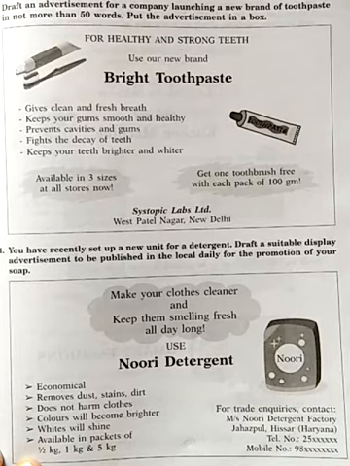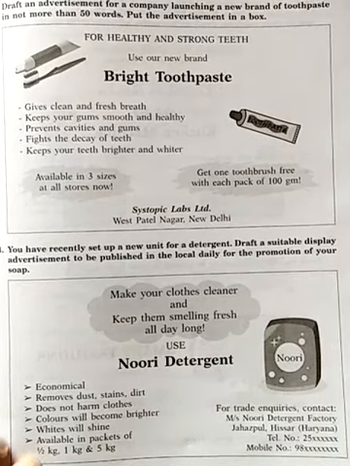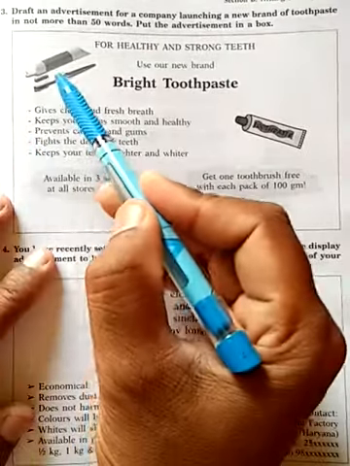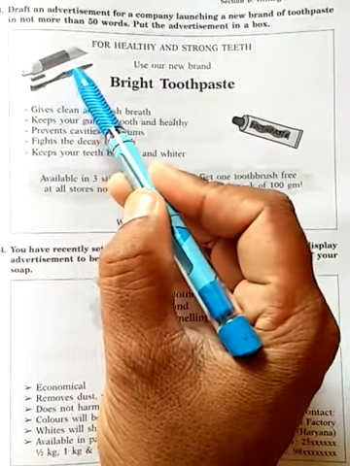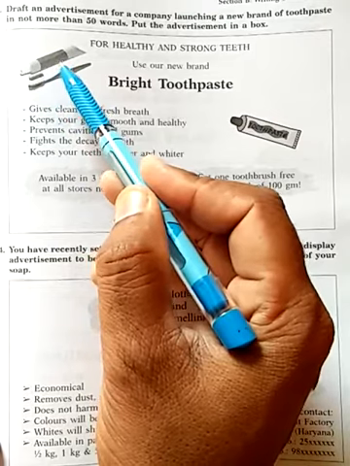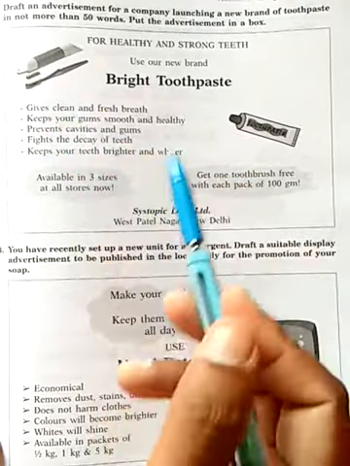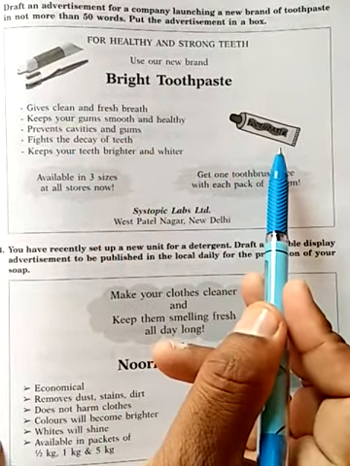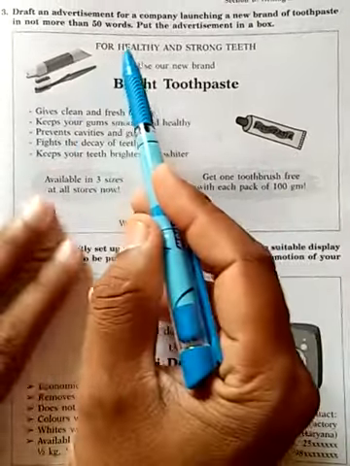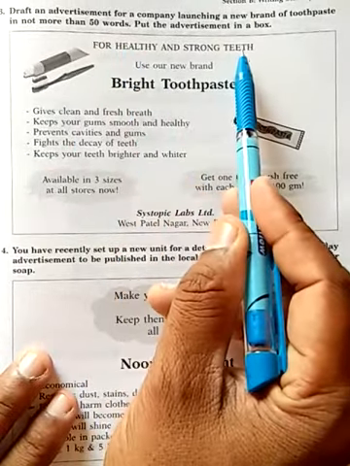This is an example. First of all, an image has been drawn of the toothpaste and the brush. Here this is the name of the toothpaste. For healthy and strong teeth.